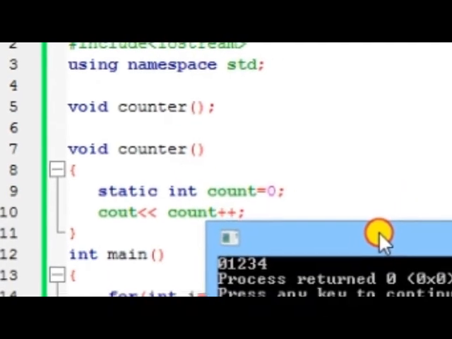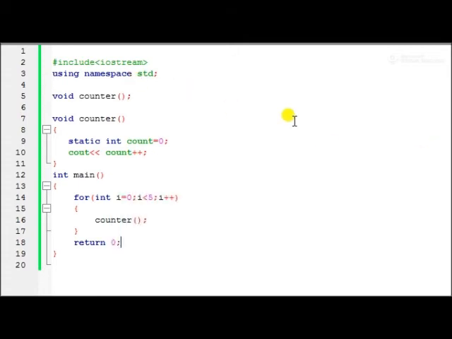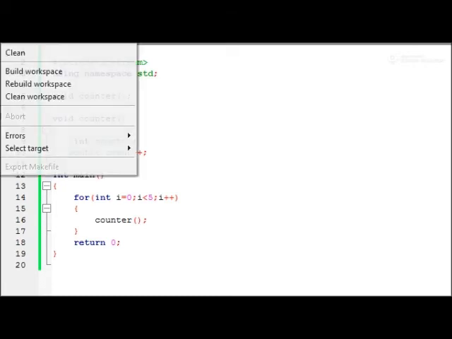Now we check what happens if we use a normal variable. For that we have to remove static from that variable, so it is now a regular variable, which we have used many times. Now I build that code.